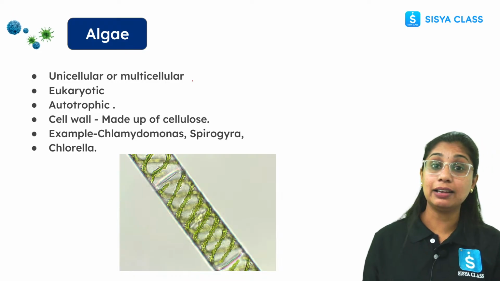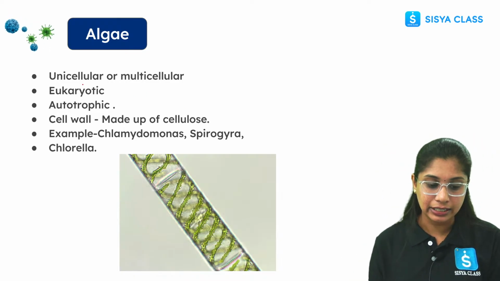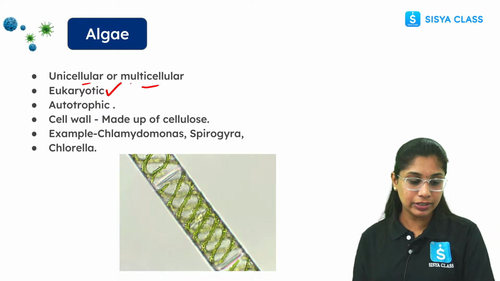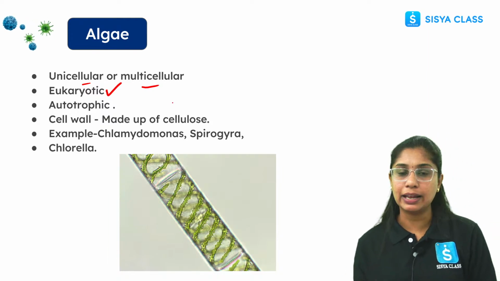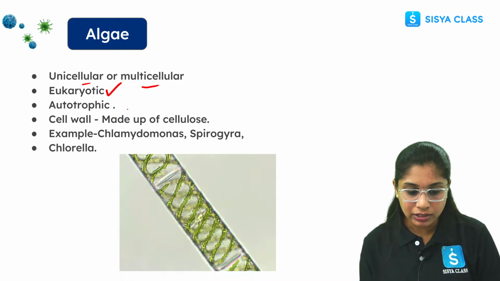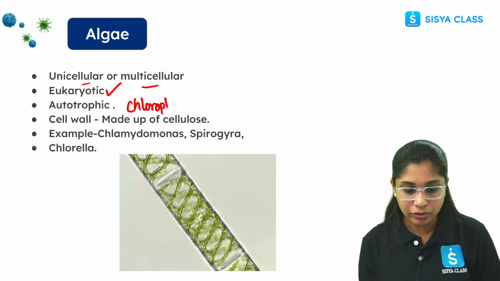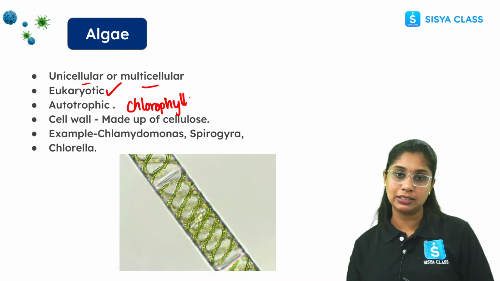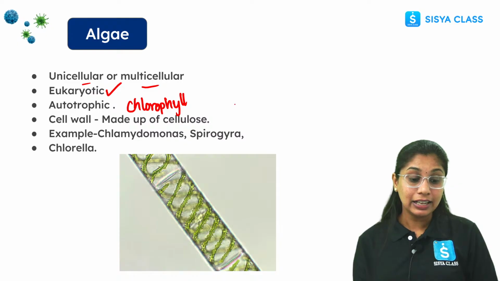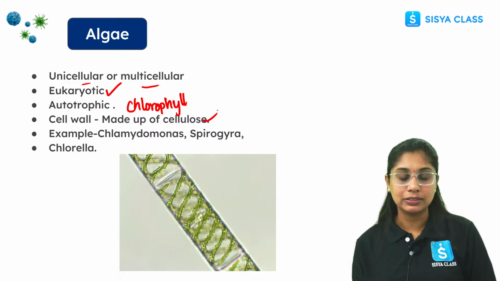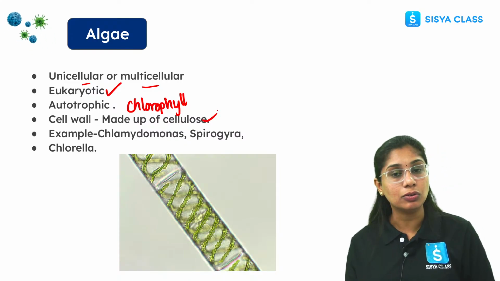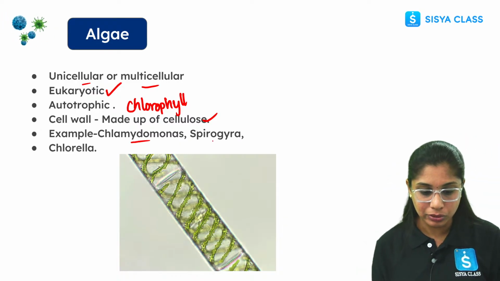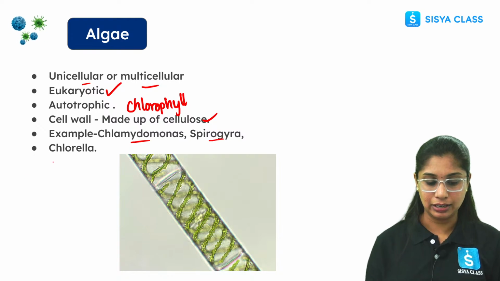Alright. Then coming to algae, it can be unicellular, it can be multicellular. Here it is eukaryotic. Alright, everyone. And autotrophic, why autotrophic? Because it can prepare its own food. It's because of the chlorophyll. So for photosynthesis, it can take place only in the presence of chlorophyll and sunlight, right? Then cell wall made up of cellulose. In plants, the cell wall is made up of cellulose. Algae also have cellulose. Examples: Chlamydomonas, Spirogyra, Chlorella.